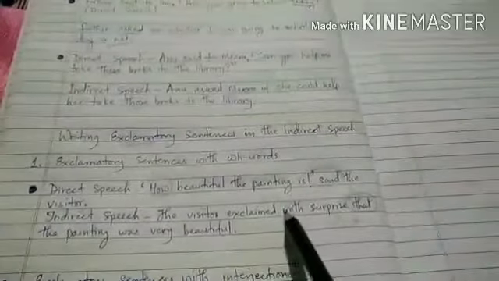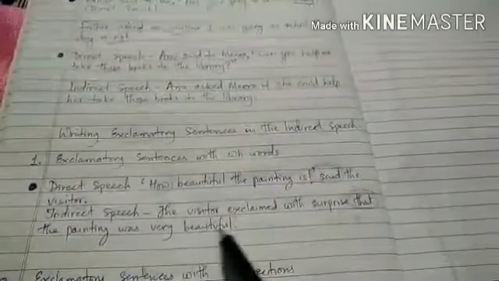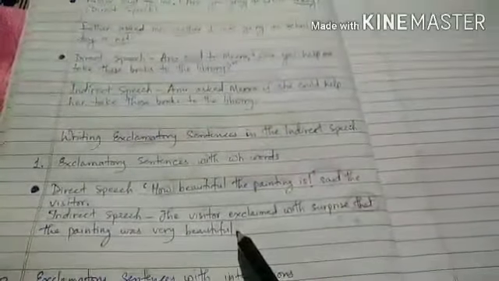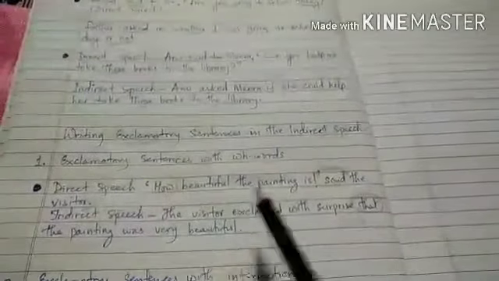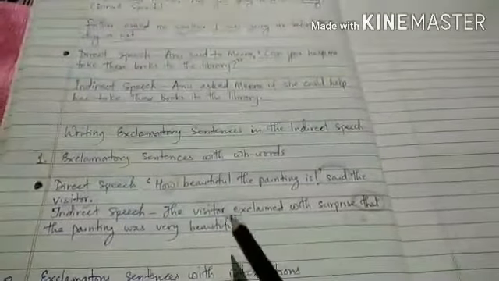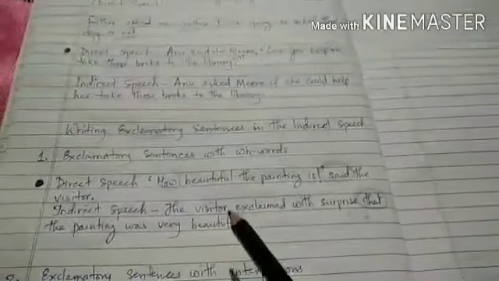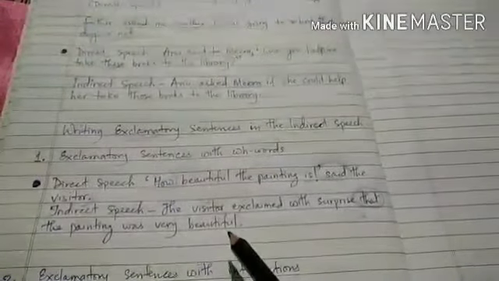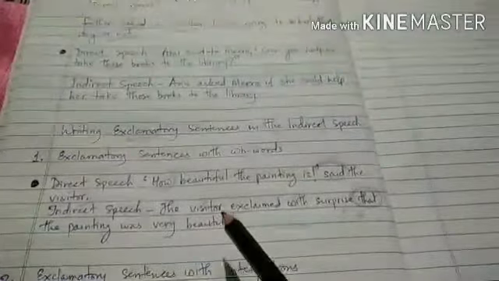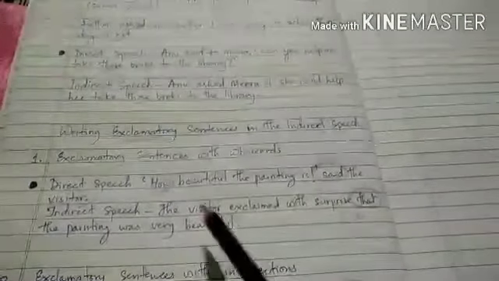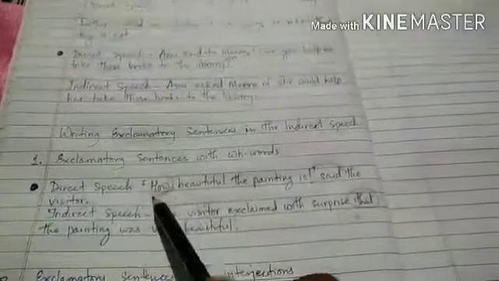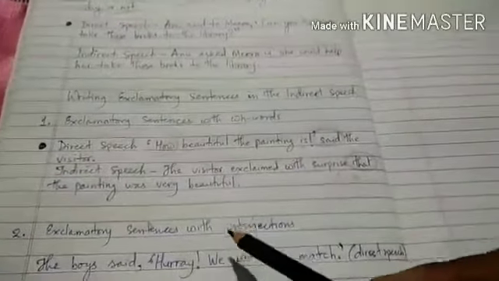The visitor exclaimed with surprise that the painting was very beautiful. Okay. So we omit exclamation mark whenever we are writing the exclamatory sentences in the indirect speech. Okay. And we have to omit WH word also if the exclamatory sentences are framed by using WH words.